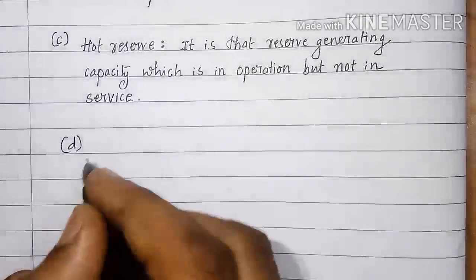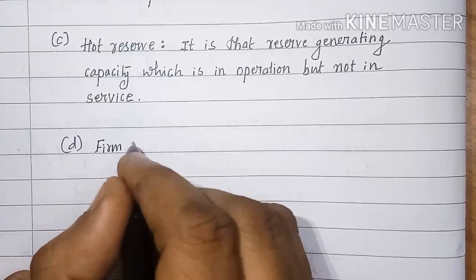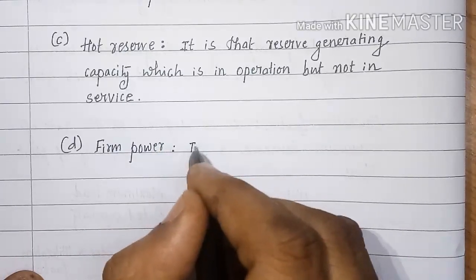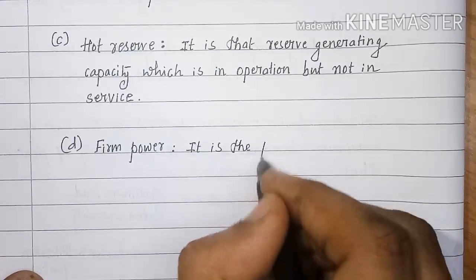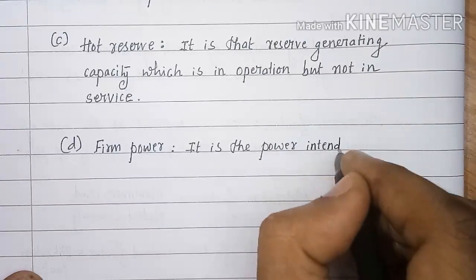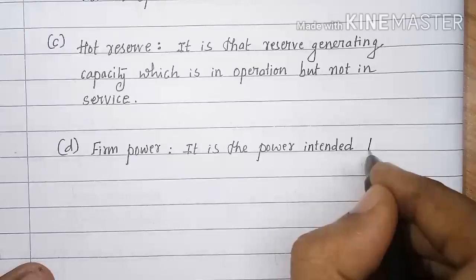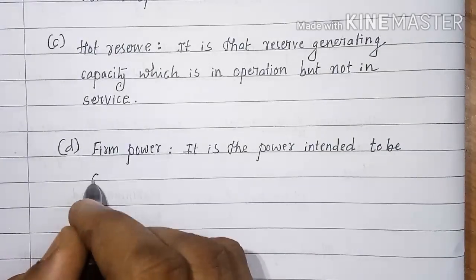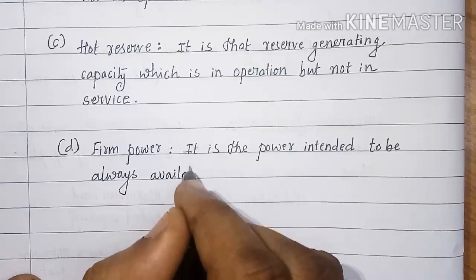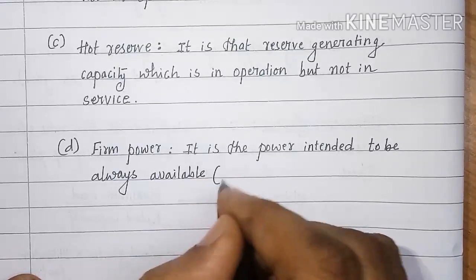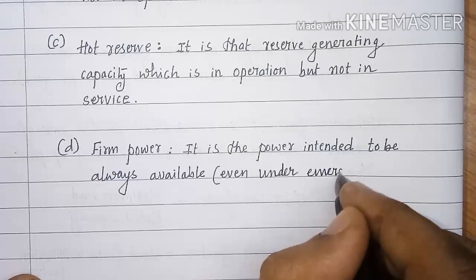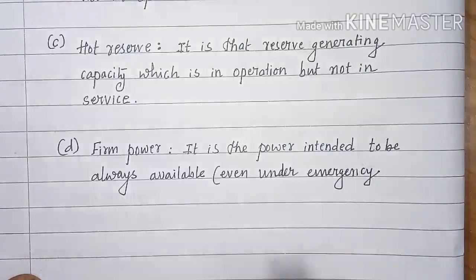D. Firm power. It is the power intended to be always available even under emergency conditions.